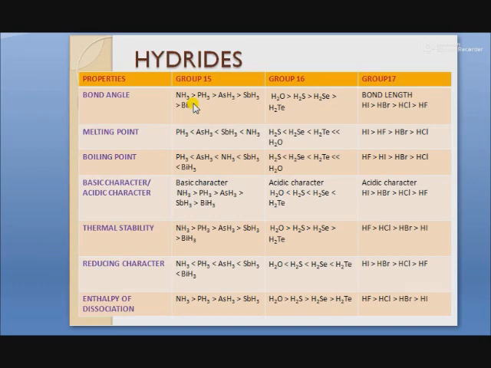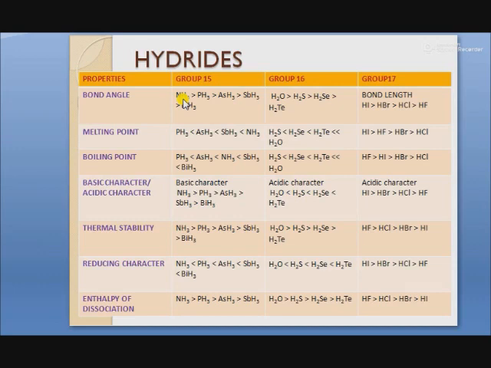That is, the force of repulsion between the adjacent bond pairs decreases down the group, and it is maximum in ammonia due to the presence of a lone pair, the small size of nitrogen and the high electronegativity of nitrogen.